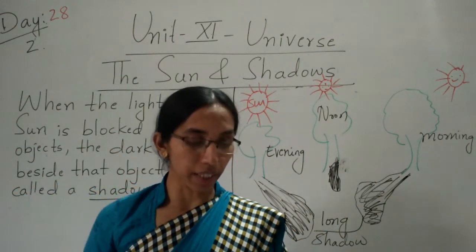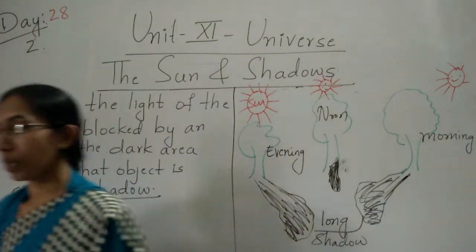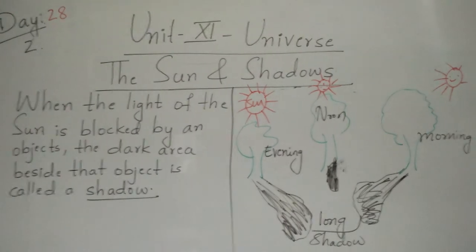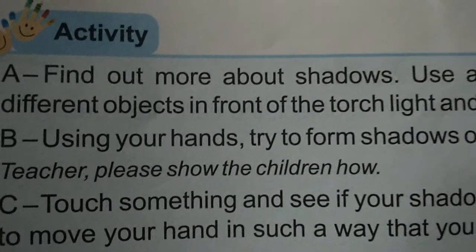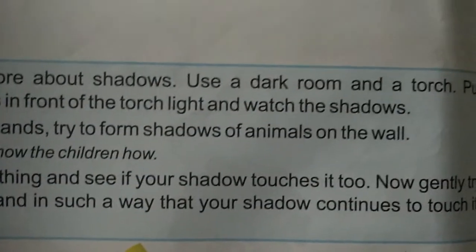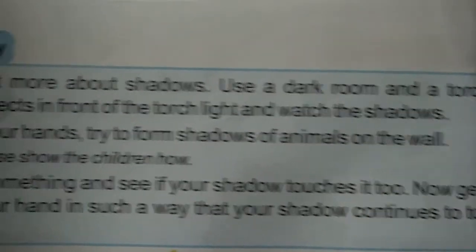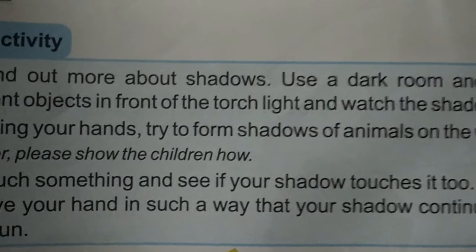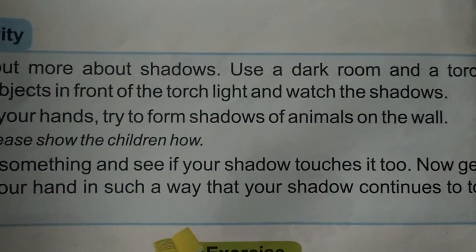So here I have given one more activity, children, for you. I will read it. See what activity they have given. Find out more about shadow. Use a dark room and a torch. Put different objects in front of the torch light and watch the shadows.